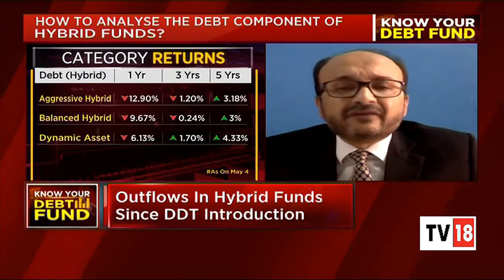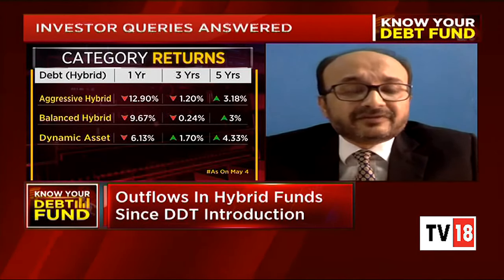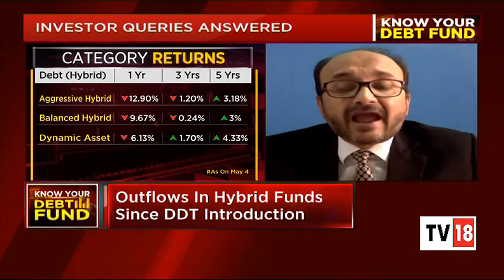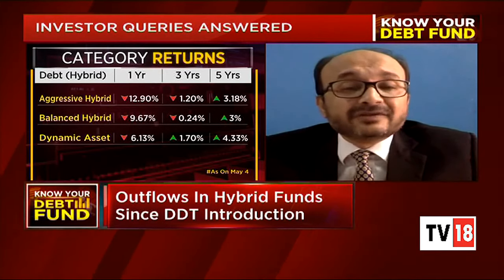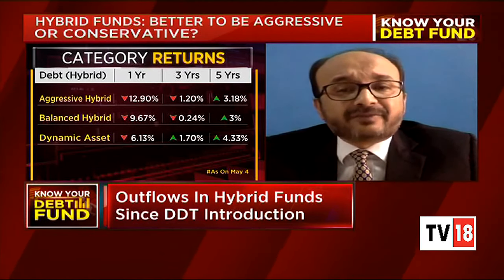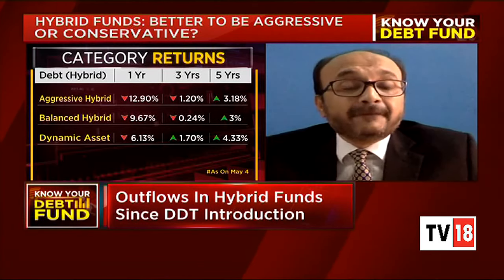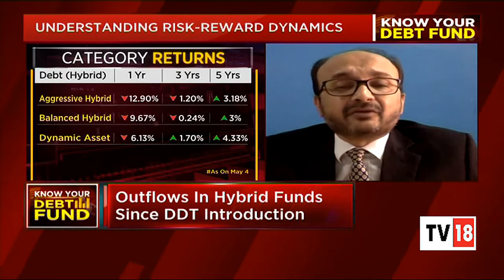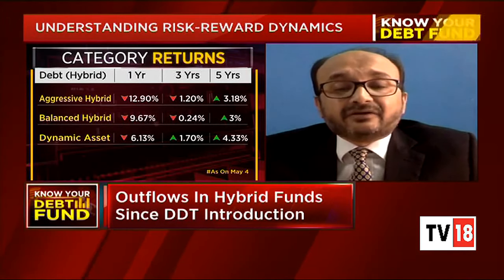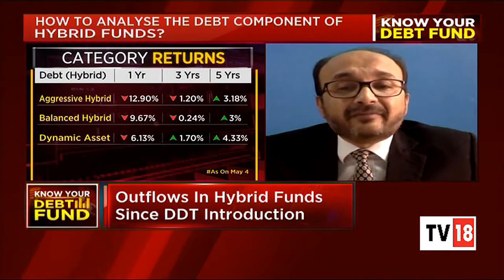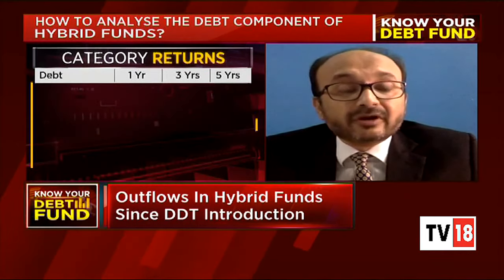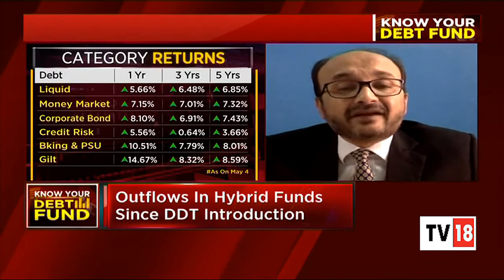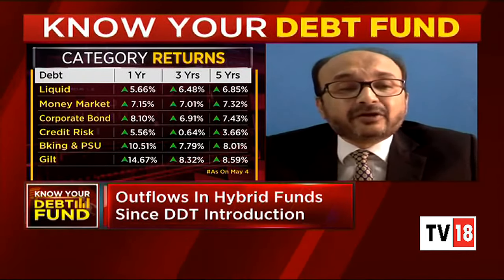Because even if we see the 1, 3 and 5 year charts of hybrid or equity and compare them to debt, you will see that, it's a paradox, but debt funds have outperformed the equity large and mid cap, the hybrid aggressive and dynamic asset allocation. But that doesn't mean that equity or the other hybrid categories have not been good. It's a plain fact that you cannot be completely dependent on them.